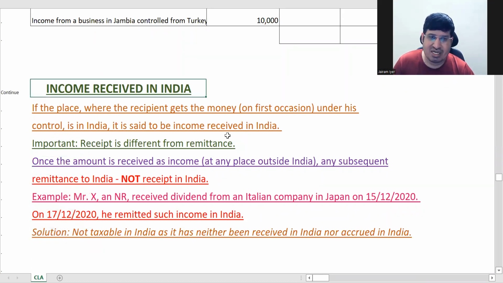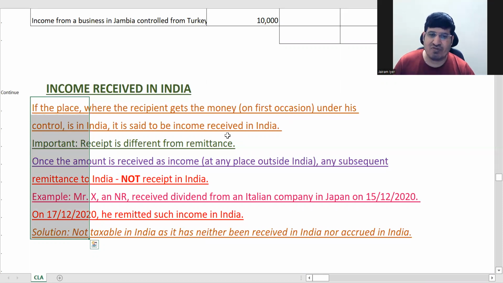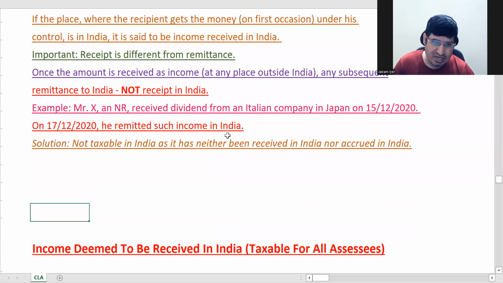That is the only thing you should be concerned about, income received in India. All this is not very important. Just remember that if on the first occasion, in your control, you have received it somewhere else and then you send it even after 10 minutes, that will be a remittance, not a receipt.